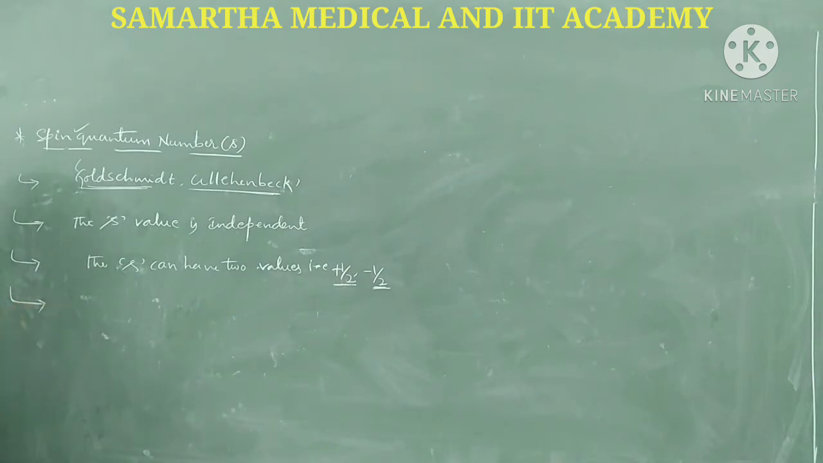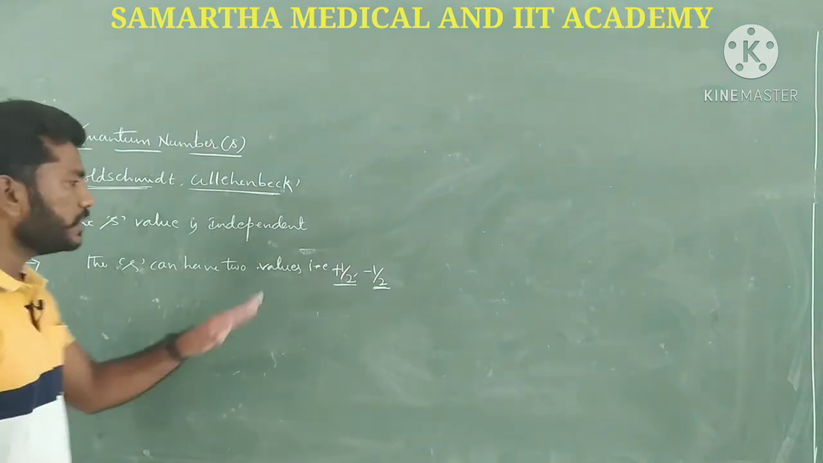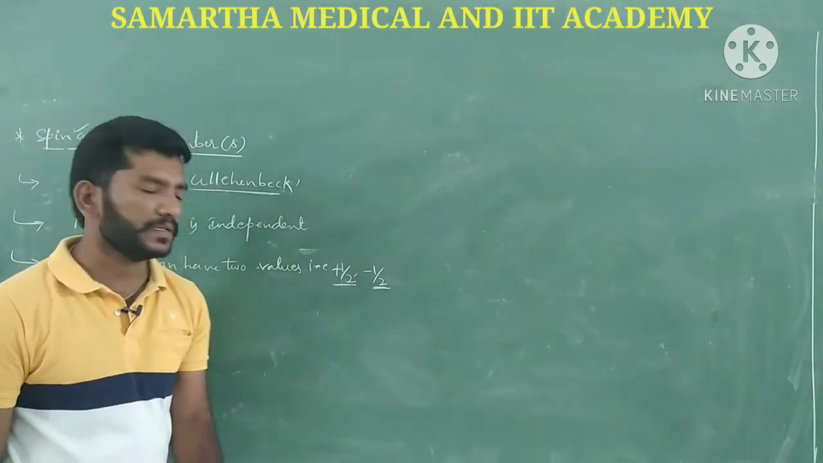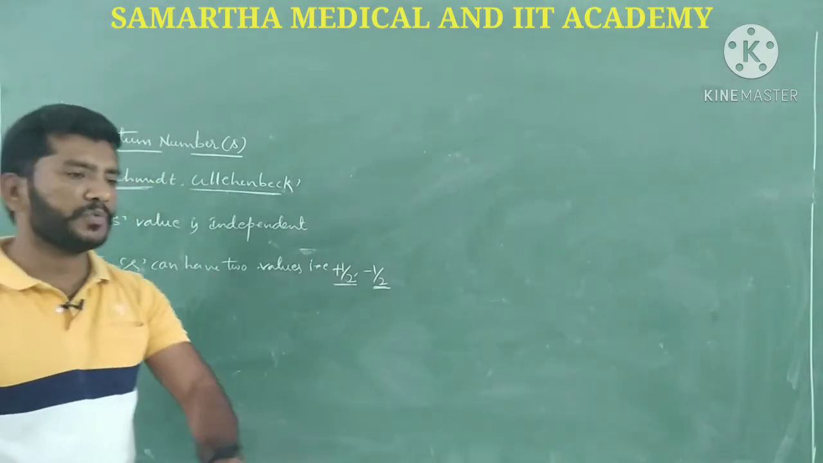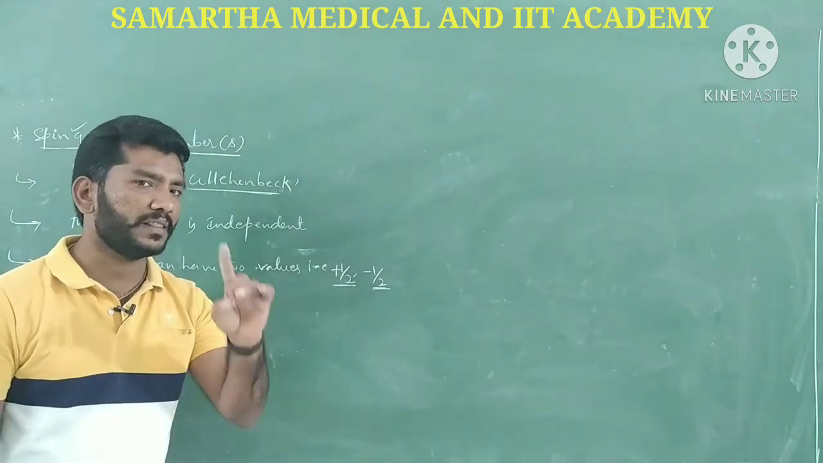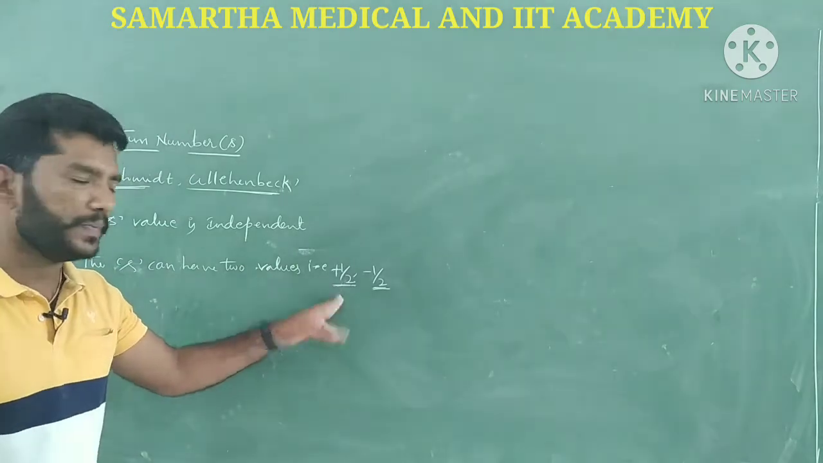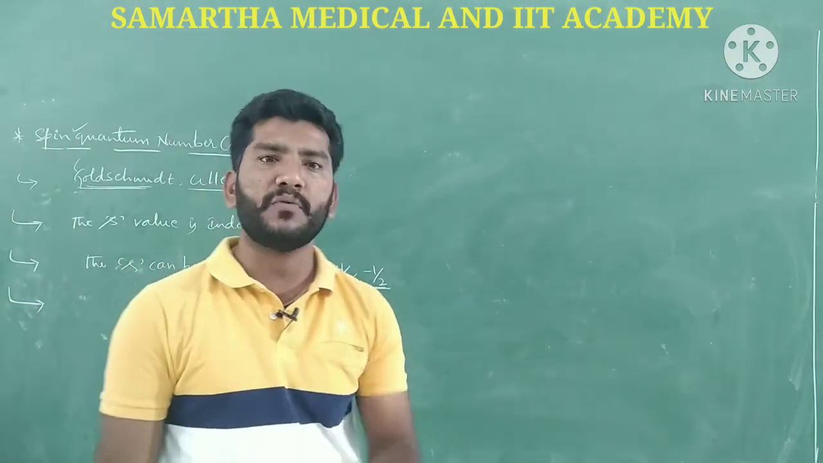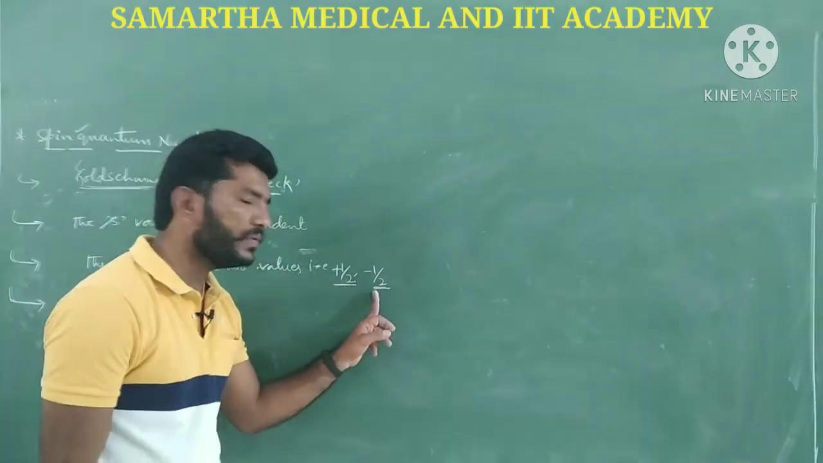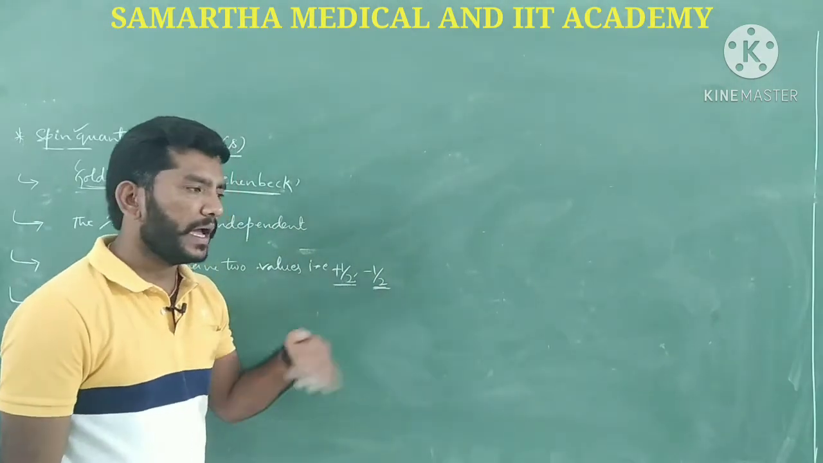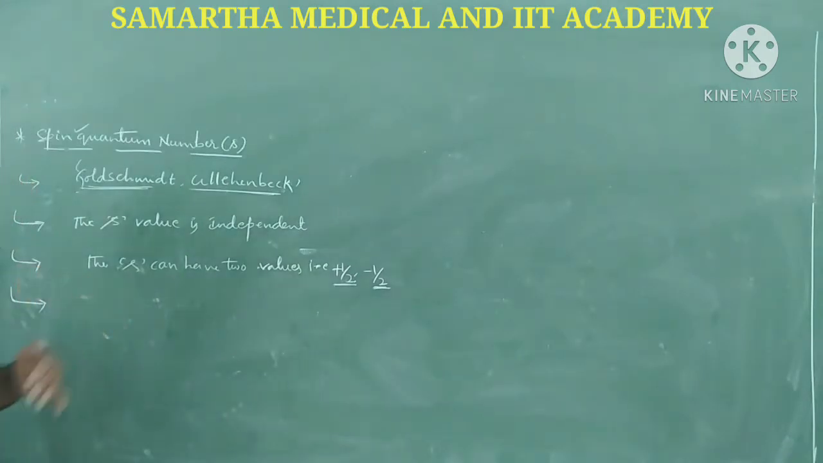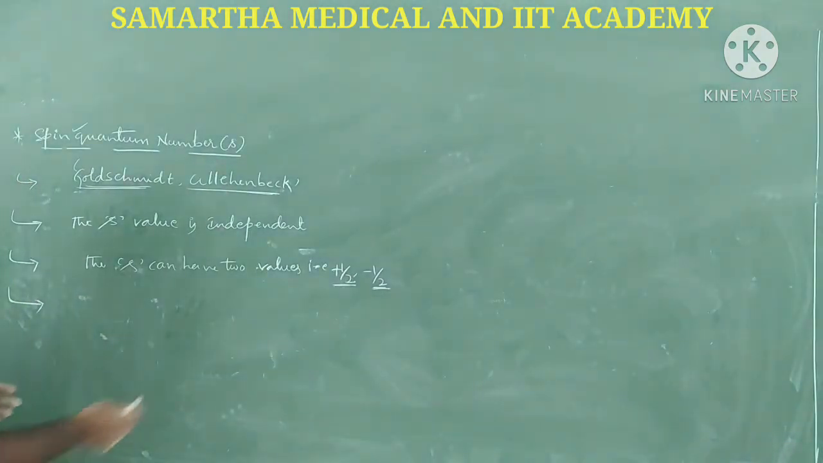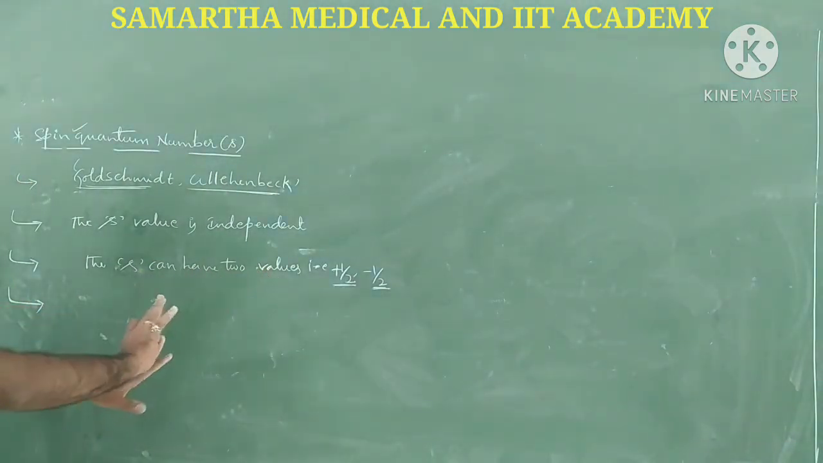And when S can have plus or minus, suppose the electron is rotating in the clockwise direction, then only S can be positive, meaning plus half. Suppose it is revolving or rotating in the anti-clockwise direction, then S will have the minus half value. That particular rotation sign is indicated by plus half and minus half, nothing much in that.